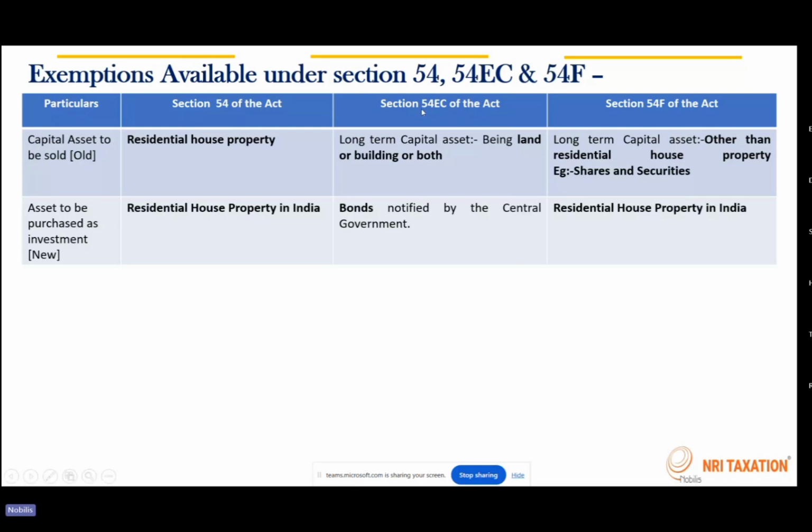Okay, so these are the three sections which provide capital gain exemption if the investment is done and the conditions are satisfied.